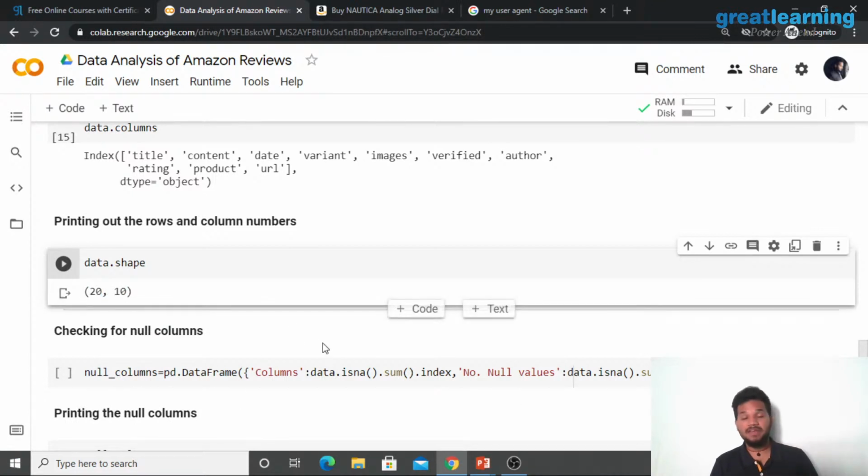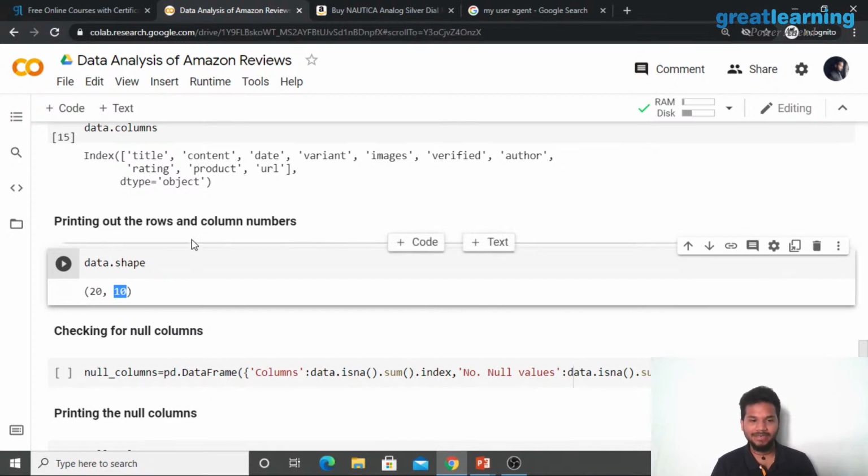But sometimes if you have thousands or hundreds of reviews, you cannot just look at it and say, this is how much I have. So just use data.shape, and in 1 second, it'll tell you the amount of rows that you have and the amount of columns that you have, right? Extremely convenient in my opinion.